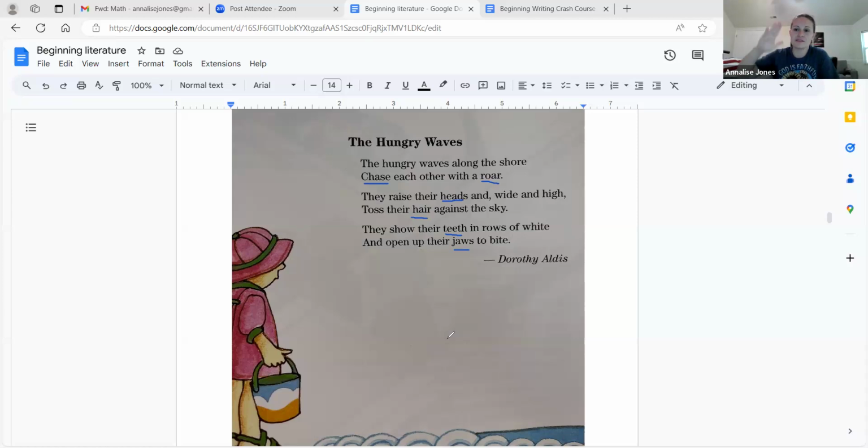And then it kind of comes up and then goes back down. So it's like they open their jaws. Are they going to take you in? Are they going to eat you? Right? So that's what Dorothy thought. One day she was sitting on the beach and she was watching these waves and she was like, how interesting that they have this roaring sound. And maybe it's kind of like they're chasing each other. And then they're lifting up their heads and then they open their mouth to bite and they're showing their teeth because I'm seeing this row of white. So she caught all these things.